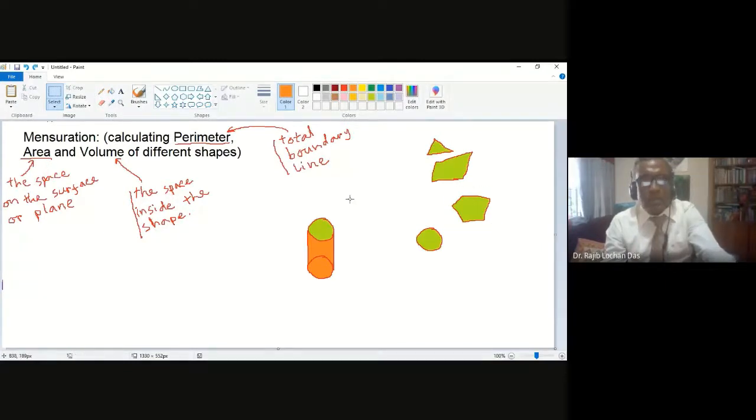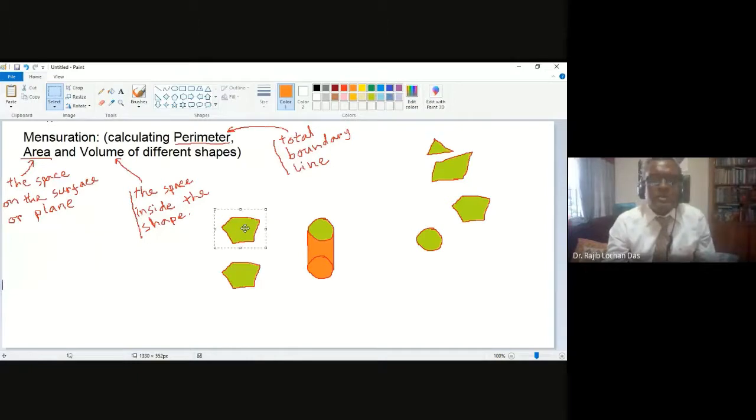I am making another 3D figure with this pentagon. Say now the shape is like this.